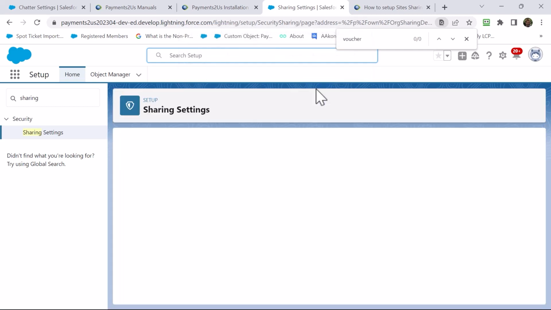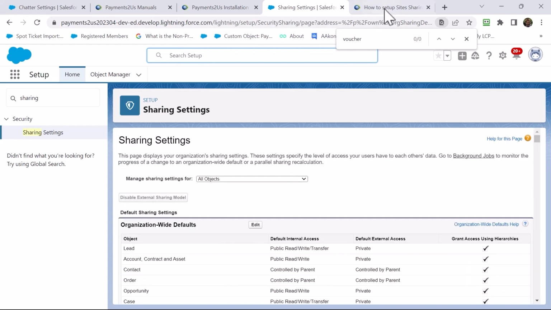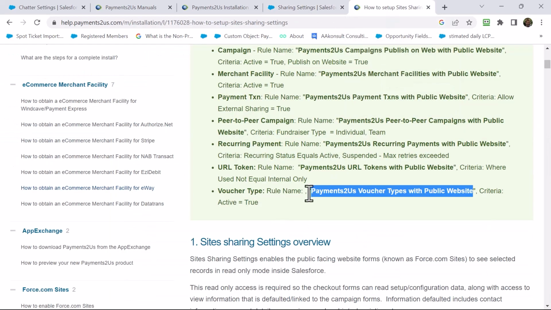Okay, that has completed our sharing rule setup.